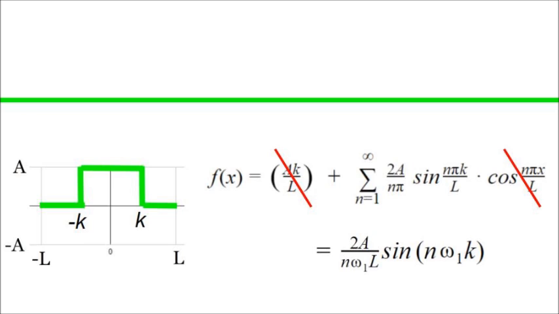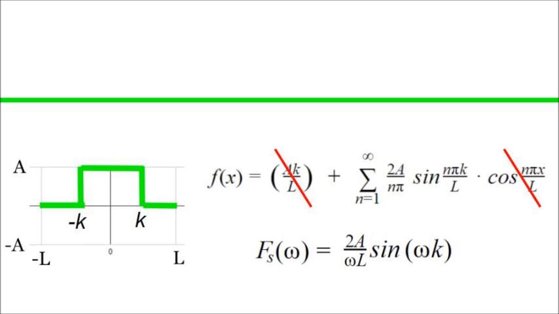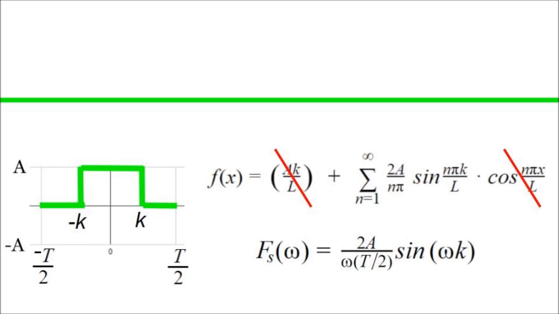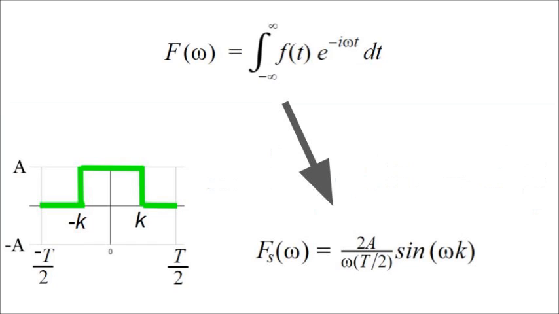Last major change here. See that n omega 1? That generates all our possible frequencies. We'll just call it omega. And then see L, we're talking about time between 0 and T over 2. I call this Fs. It came from the Fourier series. The Fourier transform can give us this. But wait, negative time? Totally cool.